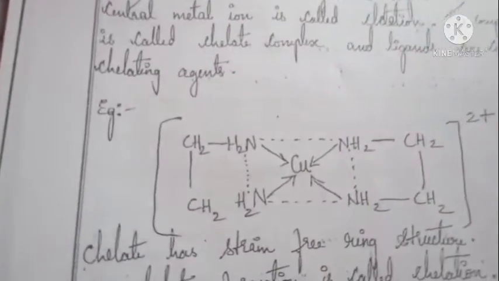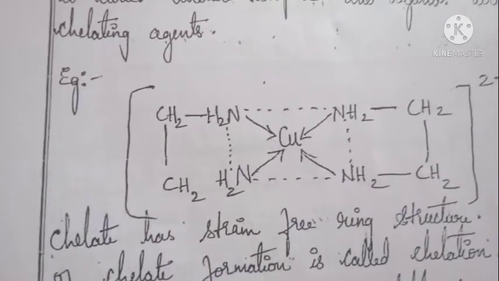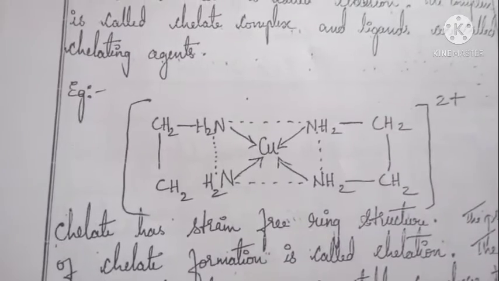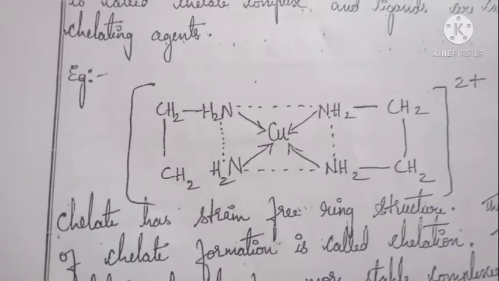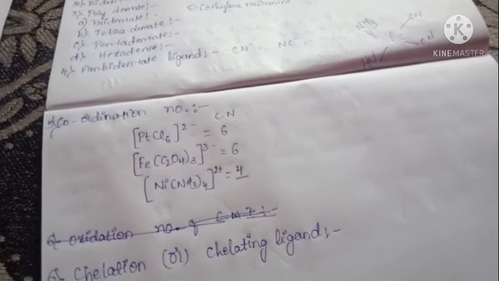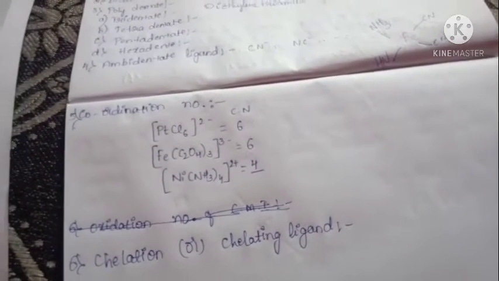For example, here, this is an example of a chelating complex. This process of chelate formation is called chelation.